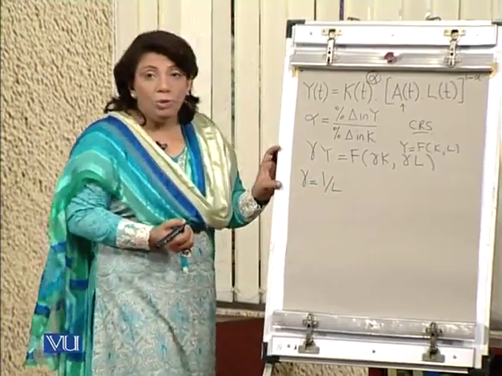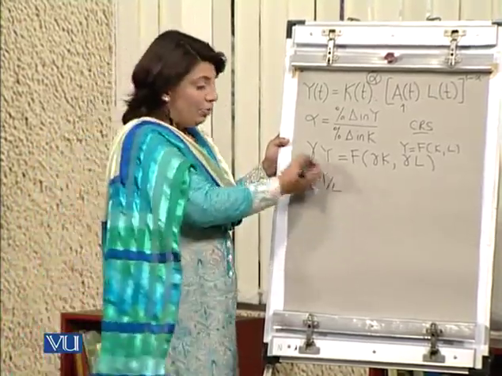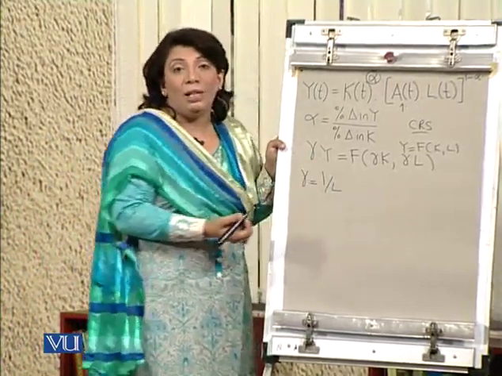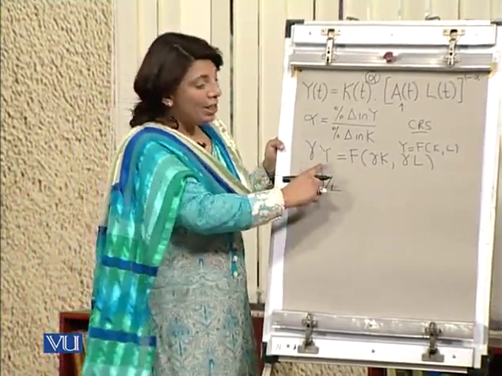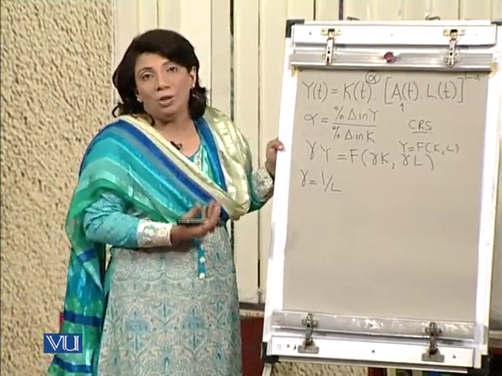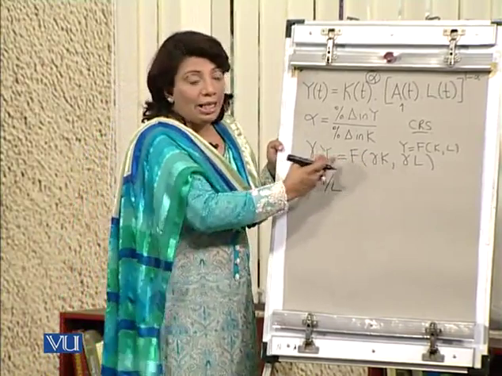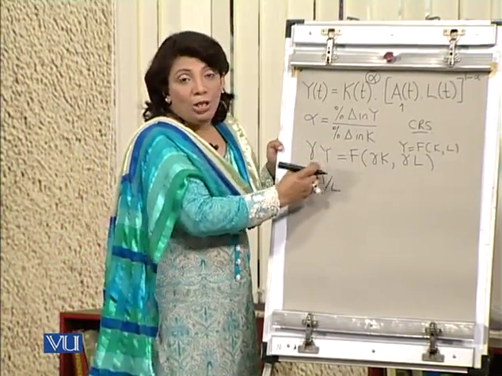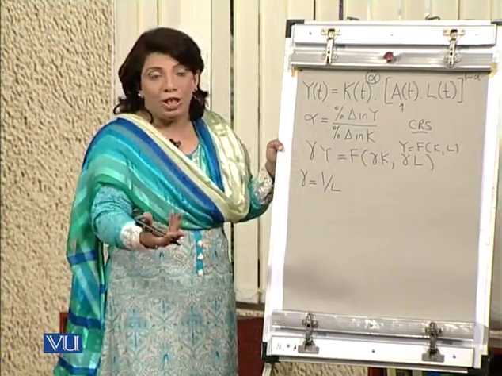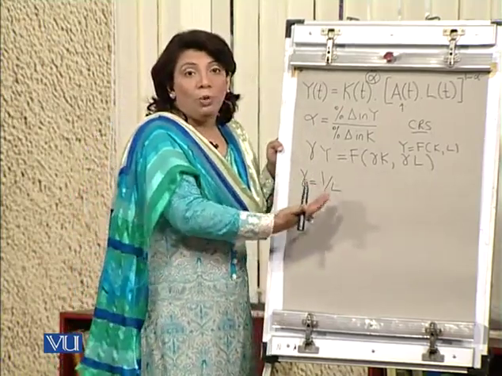So for the simplicity's sake, we are assuming that let gamma is equivalent to 1 over L, right? So we have just assumed that suppose this gamma is equivalent to 1 over L. Why are we assuming this? The benefit is that since we have multiplied Y with gamma, if we assume the value of gamma as 1 over L and put it in this whole equation, then the total output you have will become output per labor. So that is the advantage of assuming gamma equivalent to 1 over L.